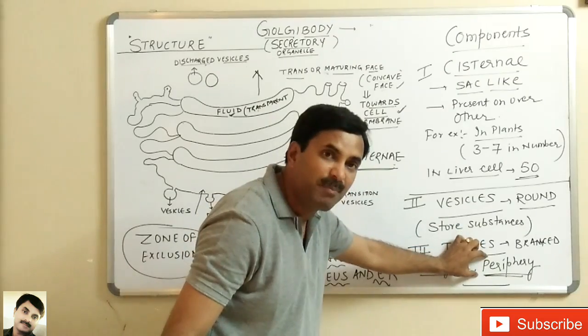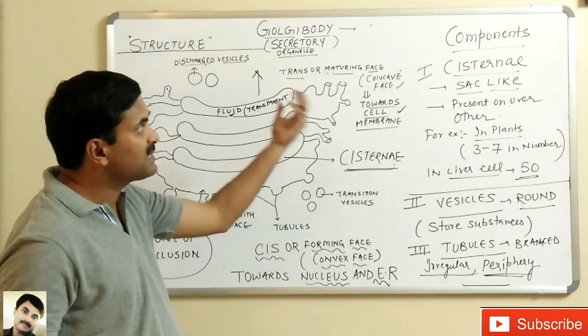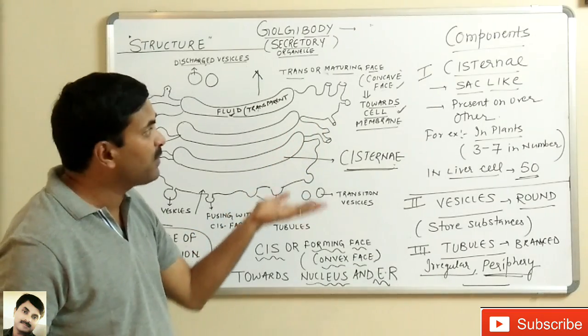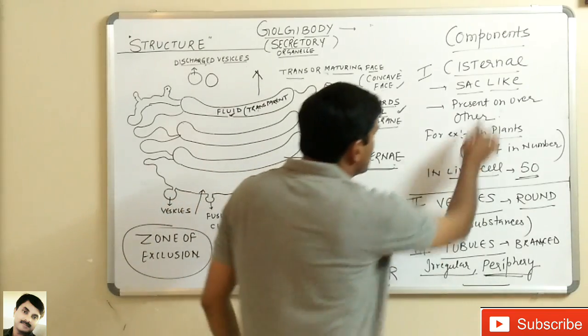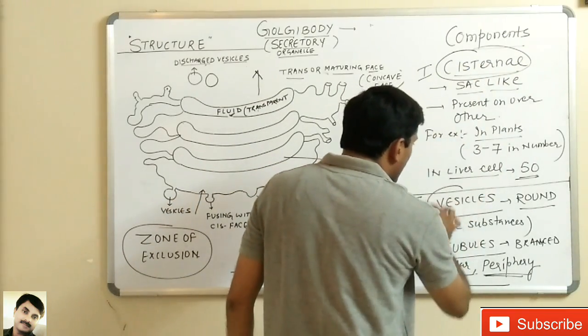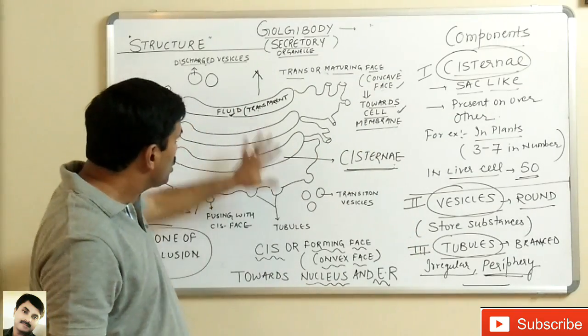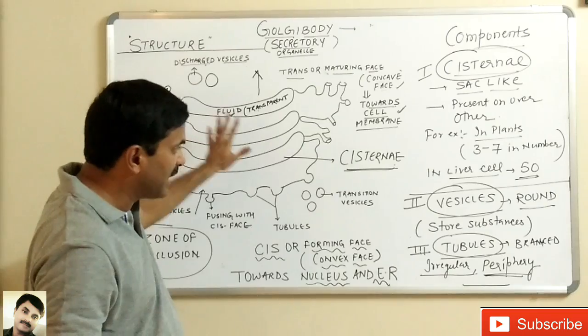They are present at the periphery and they are associated with the cisternae. So we can say that altogether the Golgi complex is made up of three components: cisternae, vesicles and tubules. So this is the structure of the Golgi complex.